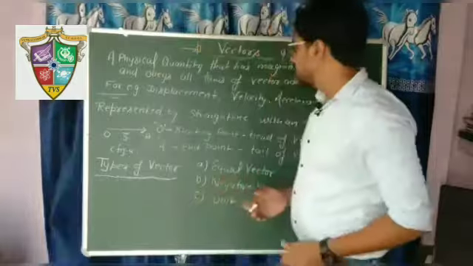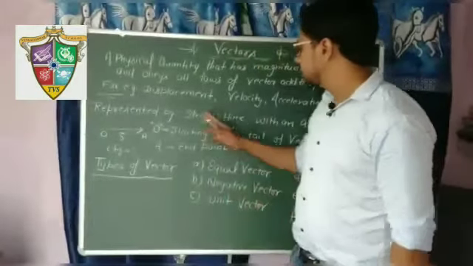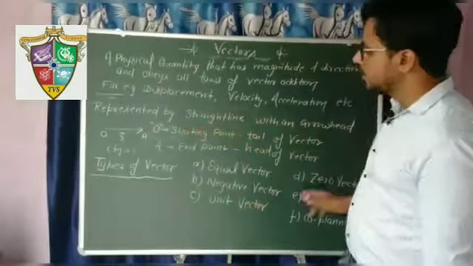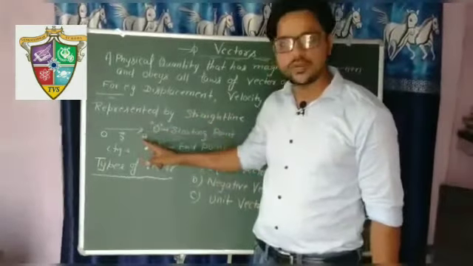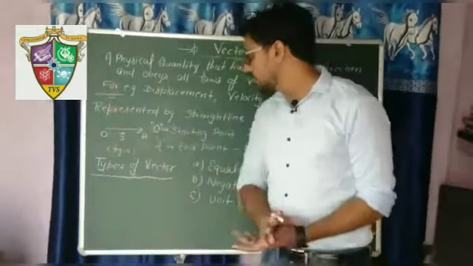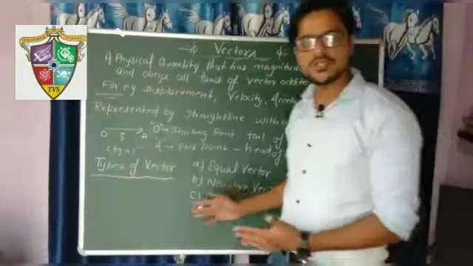Now, representation of a vector. It is denoted by a straight line with an arrowhead, and this portion is known as the head of the vector and this is known as the tail of the vector. So this is all about the vector.